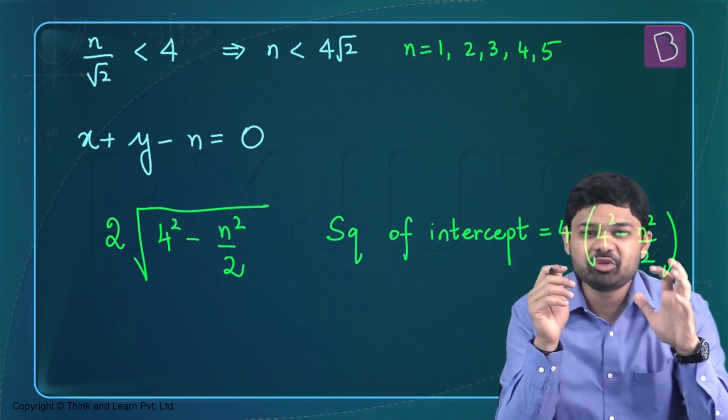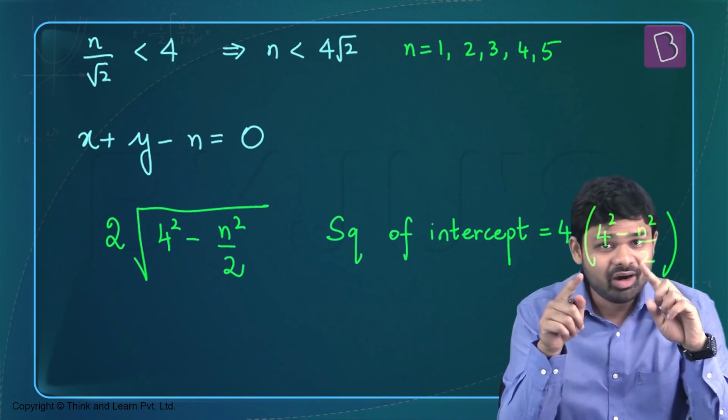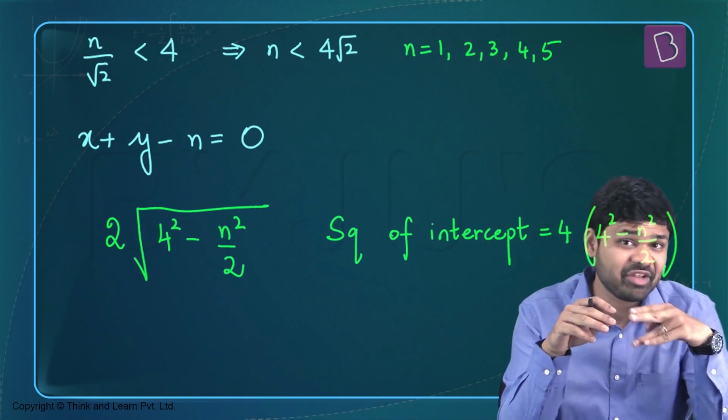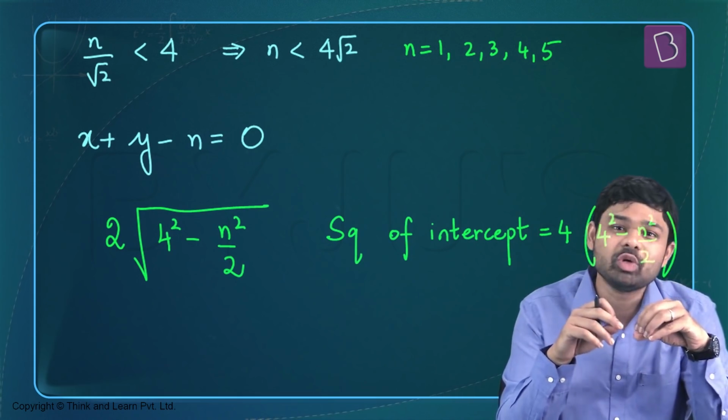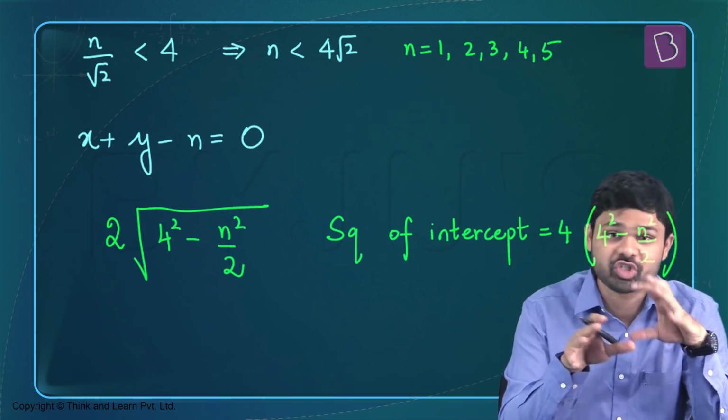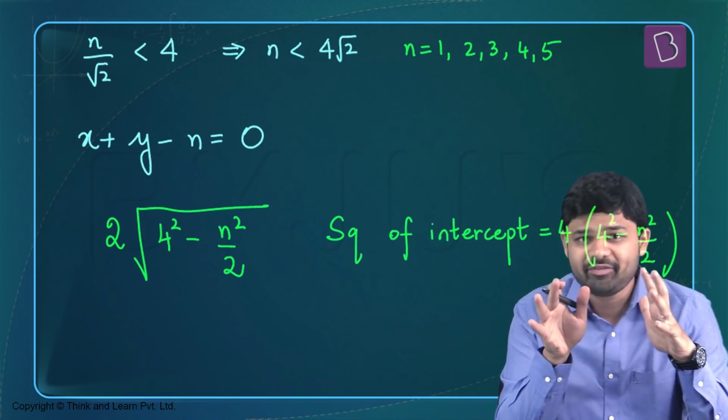So we know the values that n can take: 1, 2, 3, 4, 5. Let's see if everything is possible because we have a square root term here. Well, 5 squared by 2 is less than 4 squared. So of course 5 is also possible. So all the 5 values are possible.